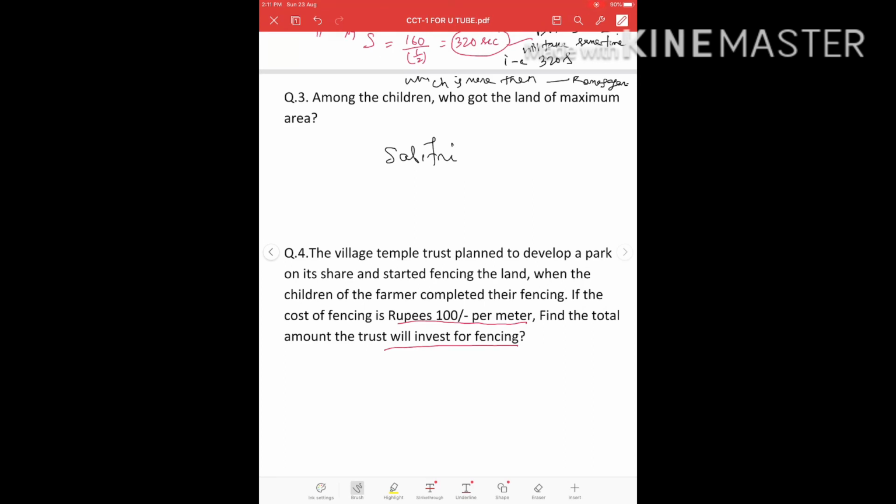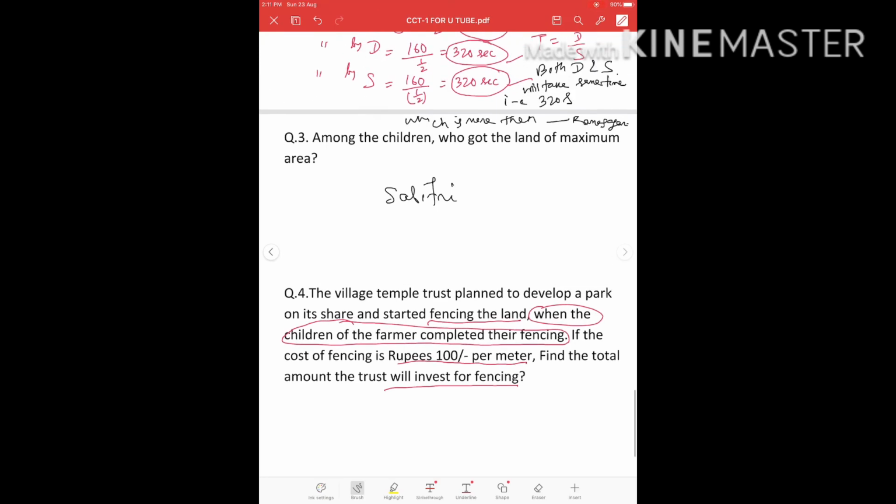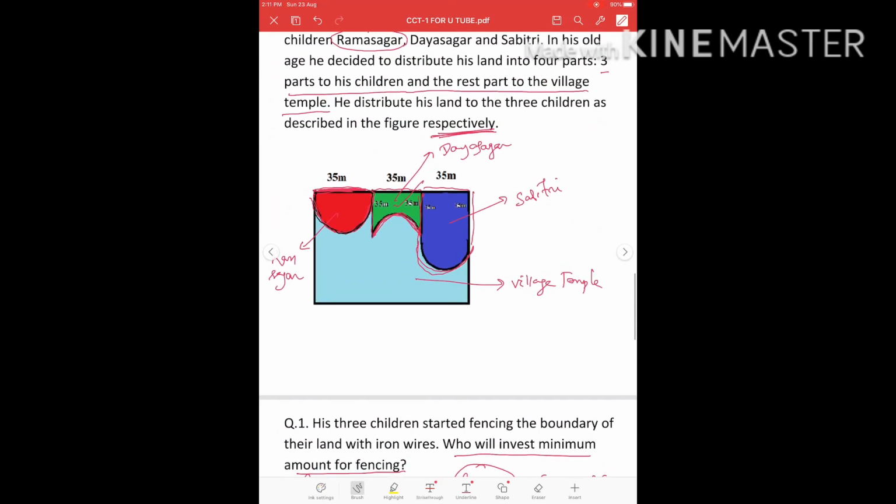The village temple trust planned to develop a park on its share and started fencing the land when the children of the farmer completed their fencing. That means this part is already fenced by the children. Okay, so village temple trust will only fence this part and this part.